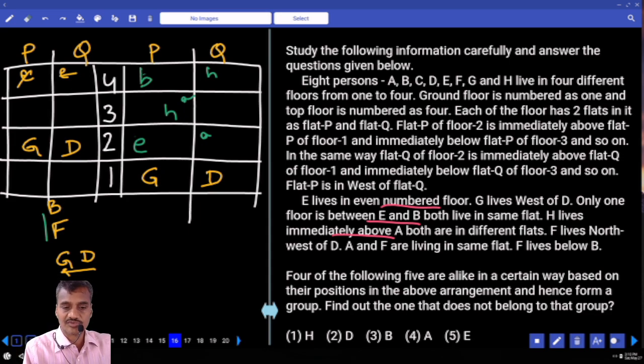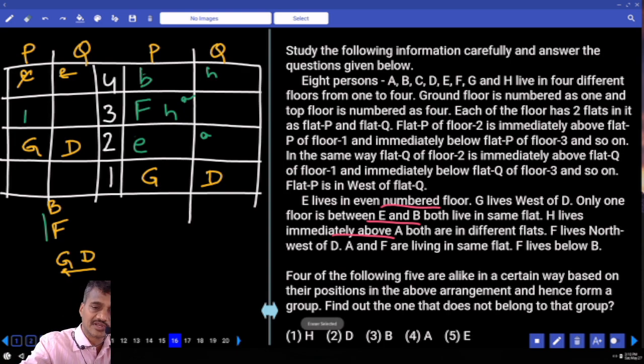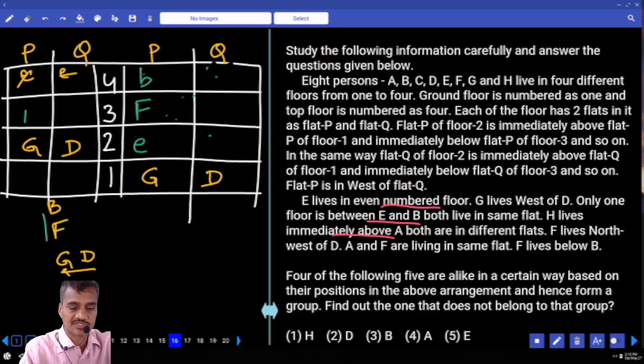F is to the northwest of D, hence in this case F must be here. Look here, D is here, F must be here. Right? If F is here, we cannot have H and A like this. Then who must be where? What are the possibilities for A and H? Now F is at this place, E, B, then A and H. And for A and H, we cannot have E at this place.